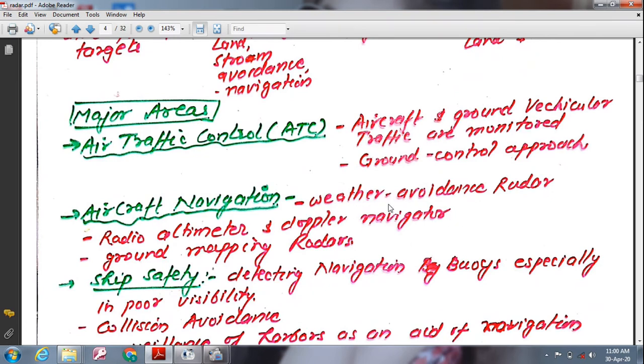Next is aircraft navigation. The weather avoidance radar used on aircraft to outline regions of precipitation to the pilot is a classical form of radar. Radar is also used for terrain avoidance and terrain following. Although they may not always be thought of as radar, the radio altimeter and the Doppler navigator are also radars. Sometimes ground mapping radar of moderately high resolution are used for aircraft navigation purposes.